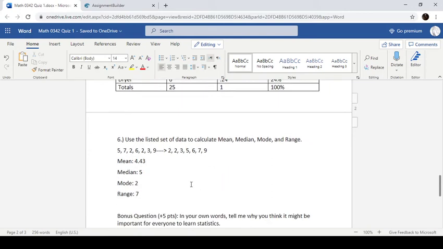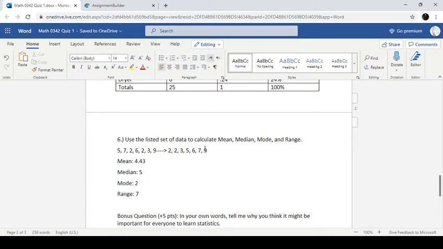Okay, number 6. We have our list of data here. The first thing we should do if we're going to get mean, median, mode, and range is order it. So I've gone ahead and put the data in order on this side. So mean, we add all these up and then divide by the number of data points we have. So if we add all these up, we get 31.